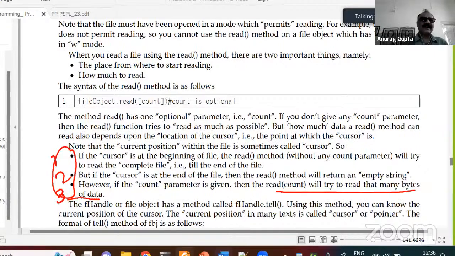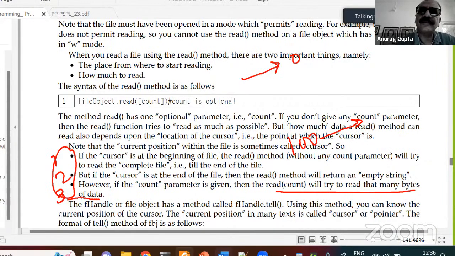But suppose your cursor is neither at the beginning nor at the end, but somewhere in between, and you give a read with a certain number of bytes, it will try to read as many bytes as possible till the end of the file. Suppose there are 100 bytes, the cursor is at 0 and 100 is the last.